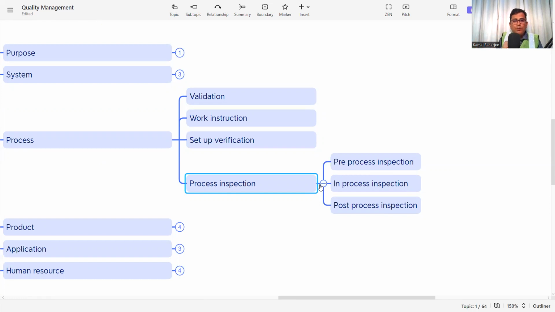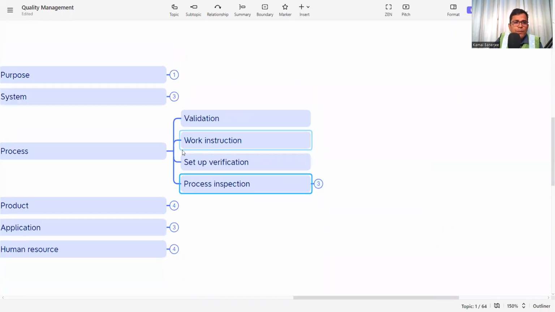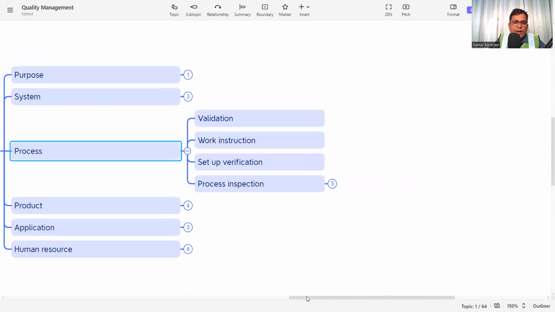And then we come to post-process inspection. After the process is finished or the product has come out, we have to check whether the product is delivered as per the requirement or not. Again, we set the verification for the post-process inspection. If not, then we have to redefine or rectify the process or the product. These are the processes of the quality management system.